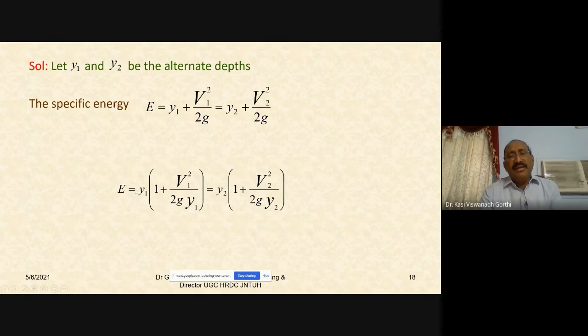Then take Y1 common from these two terms, Y1 plus V1 square by 2g. It becomes Y1 into 1 plus V1 square by 2g Y1. Since there is no Y1 here, it comes in the denominator. So Y1 into 1 plus V1 square by 2g Y1 is also equal to Y2 into 1 plus V2 square by 2g Y2.